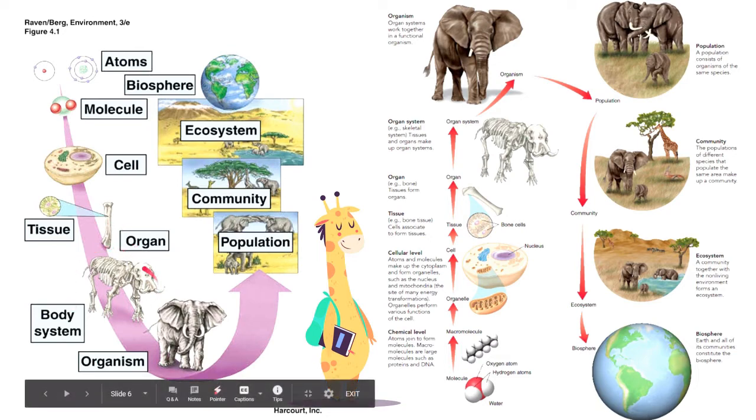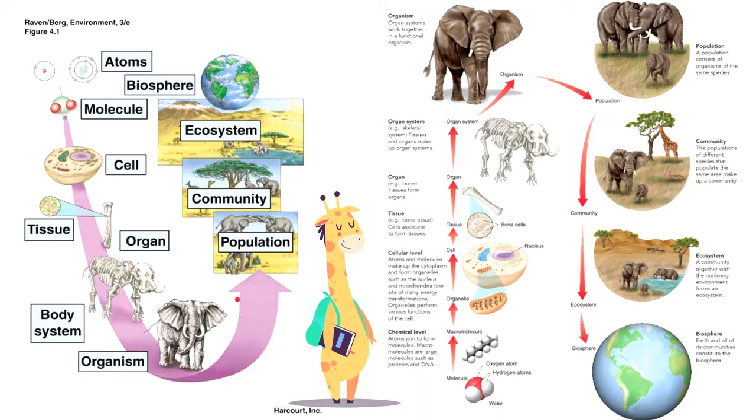For example, here, the bones of the skeletal system, which eventually makes up a body system. Now, body systems eventually make up your organism. And here, from atom to organism, some sources would categorize them as levels of organization at organism level.